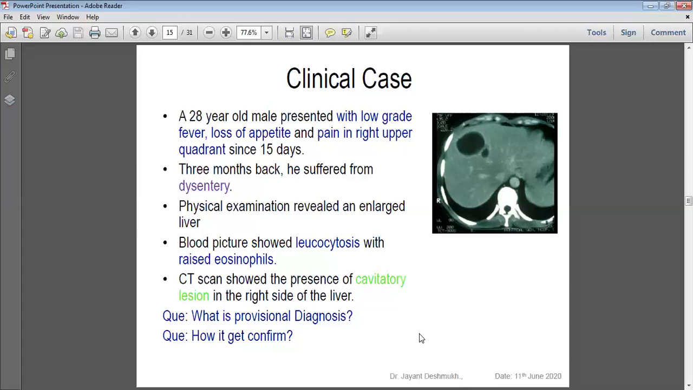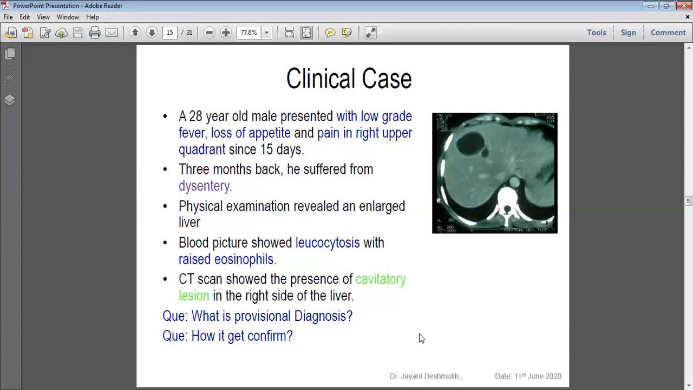Extraintestinal amoebic liver abscess. What is the pathophysiology? How do the trophozoites cross the layer of the intestine, reach the portal circulation, get entrapped in the capillaries, cause ischemic necrosis, and form a liver abscess? Then the clinical presentation and complications. Now, laboratory diagnosis. For intestinal amoebiasis we collect the stool, and for extraintestinal amoebiasis we collect the pus from the abscess.